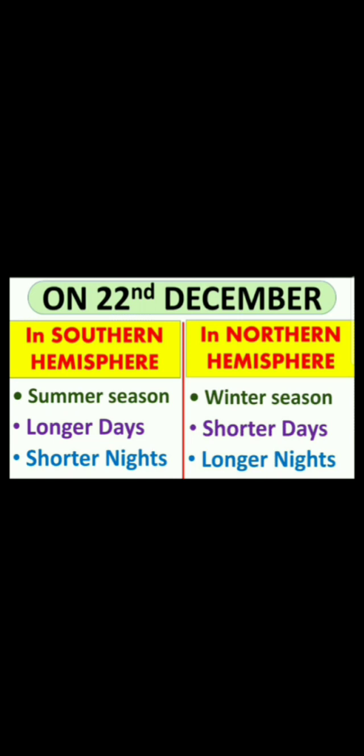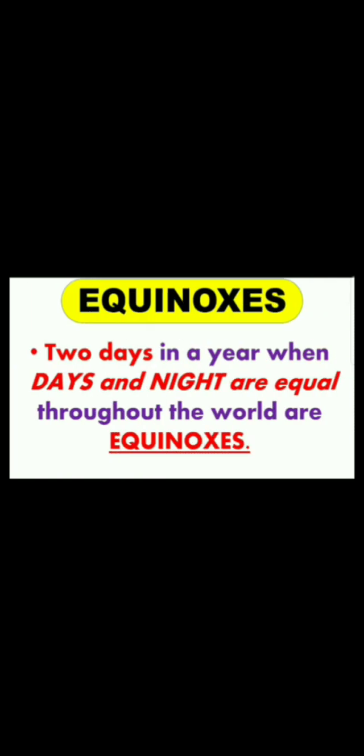Now let us take an example of India and Australia. India is in the northern hemisphere, whereas Australia is in the southern hemisphere. This is why when it is winter in India, Australia has summer. Okay? Now the next very important term is equinoxes.